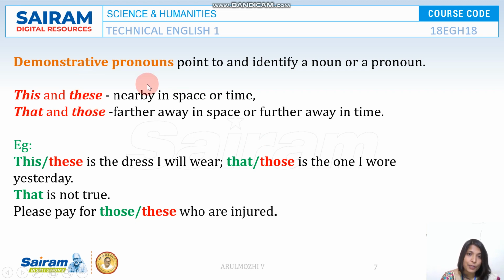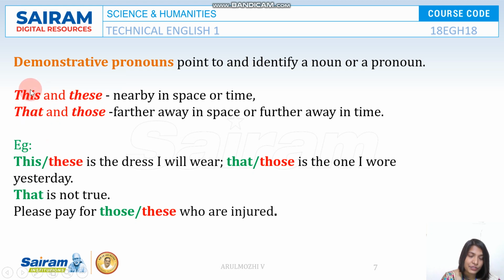Next one is the demonstrative pronoun. This and these refer to the things which are nearby. But that and those refer to the things which are far away from the speaker. These demonstrative pronouns point out or identify a noun or pronoun in a sentence. Look at the next one.